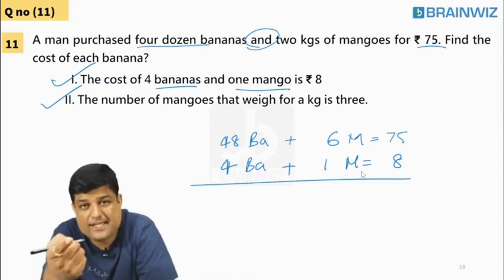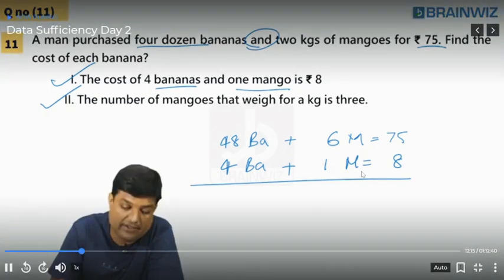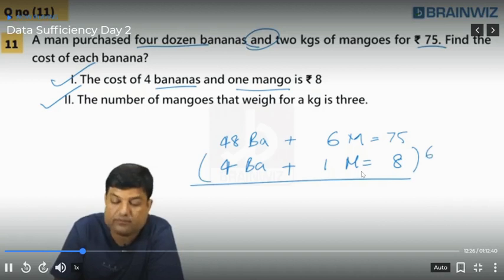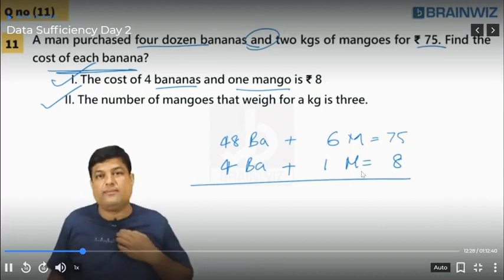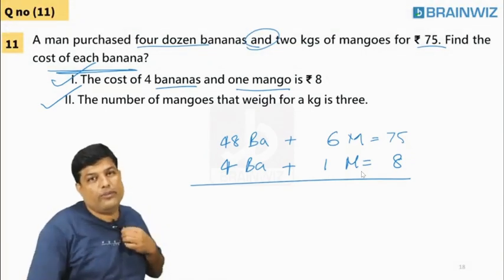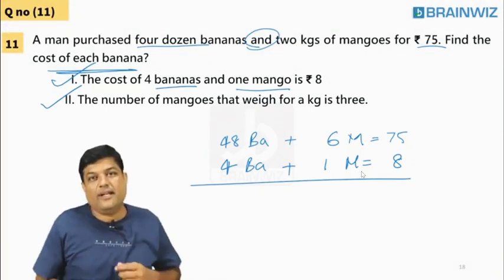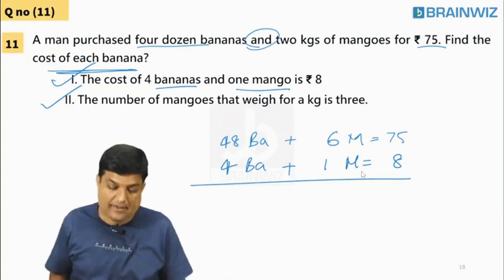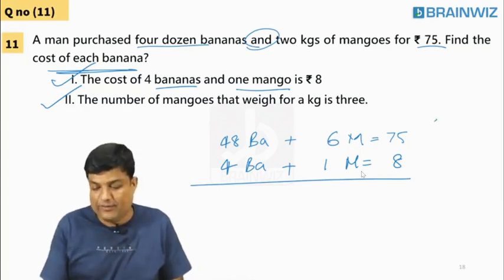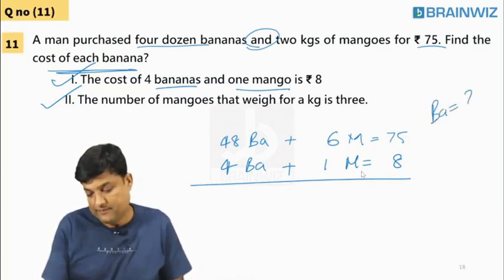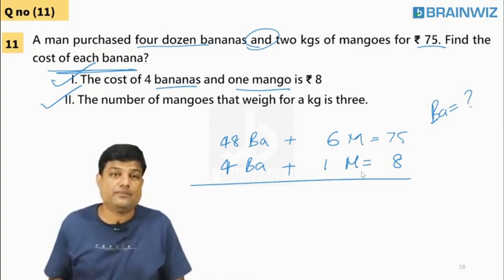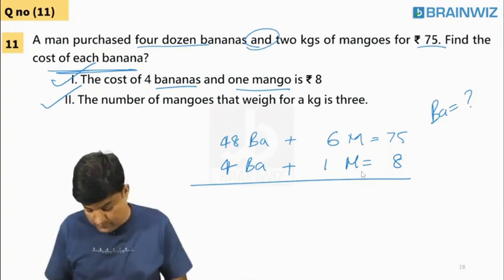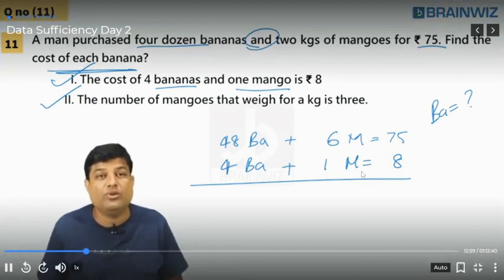You have to balance this one and solve. Remove mango from here? Yes, we can remove the mango from here. Are you understanding, everybody? Now, did anybody get the banana value?